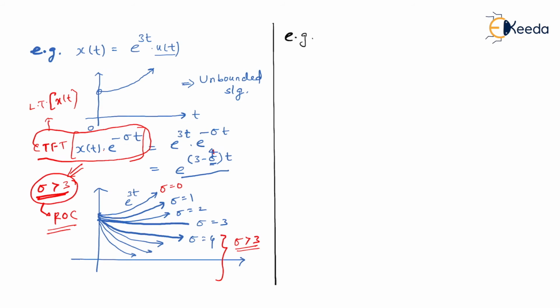So in continuous time, since we have taken the example of unbounded signal, here also I'm going to take an unbounded signal only. So x of n, assume that it is 3 to the power n times u of n. So e to the power 3t u of t is what we call as exponential signal.